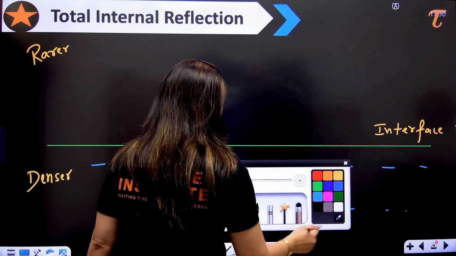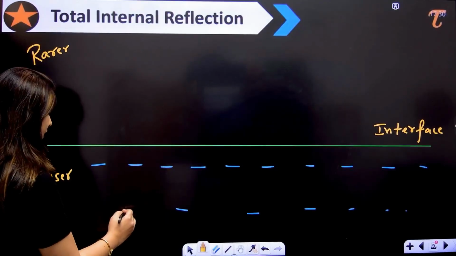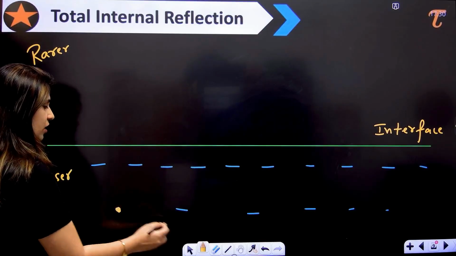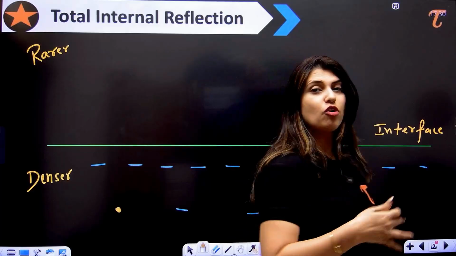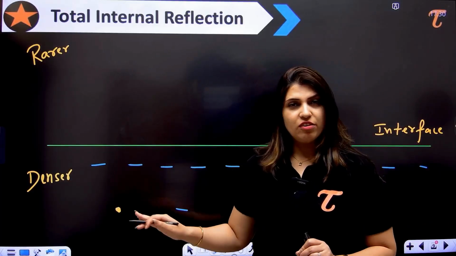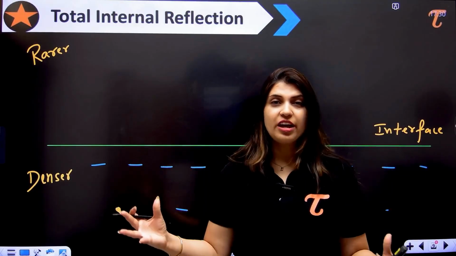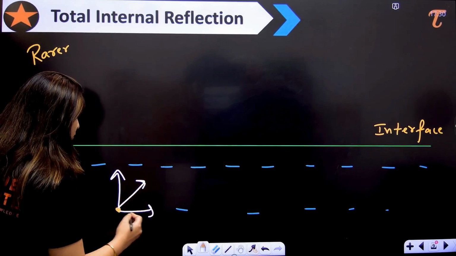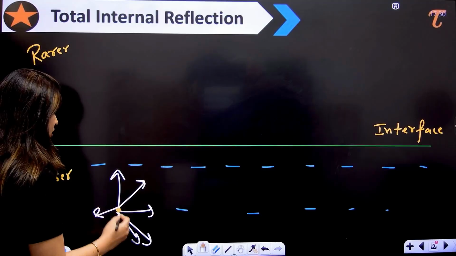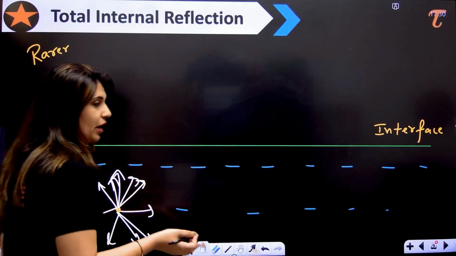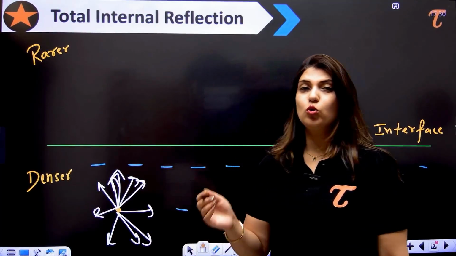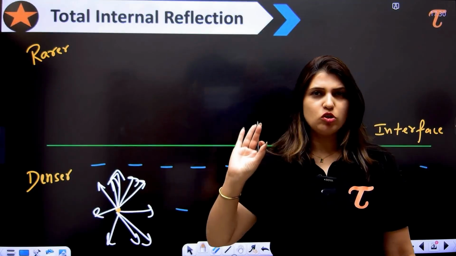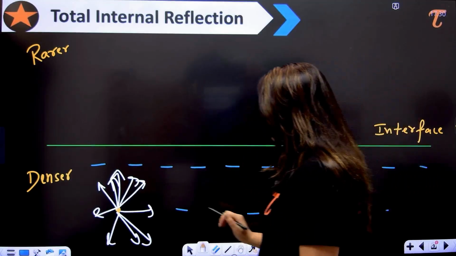Now let us consider that we have the object here at this point. Now we will see the light coming from it. We need to understand one thing. Whenever we have an object, it gives light in each and every direction, right? If I want to draw the light rays coming from this, then it is going in every direction. So we have infinite rays coming from that. But we are just going to talk about those rays which are going in the upward direction, and very few rays. Let's see this.